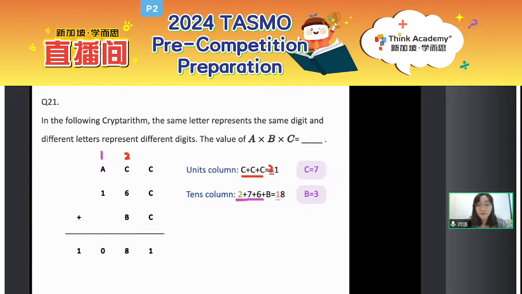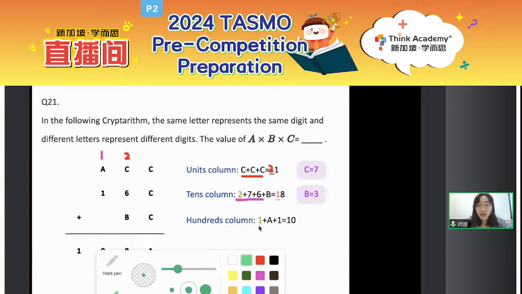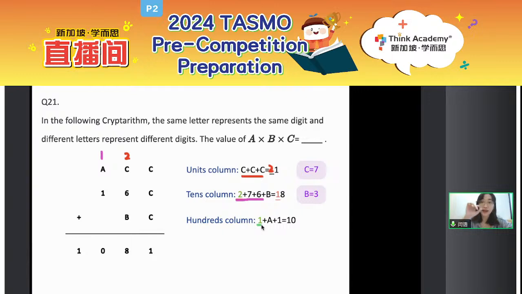This is 1. So for this, move on to the hundreds place and the thousands place. It should be very easy for you. Again, don't forget the carryover. We always put the carryover ahead. 1 plus A plus 1, which is 10. So what is 1? What is A? Yes, A is 8. Then can we just stop here?